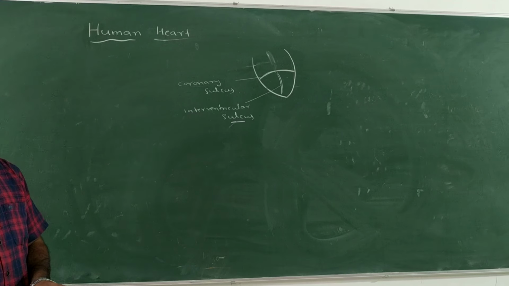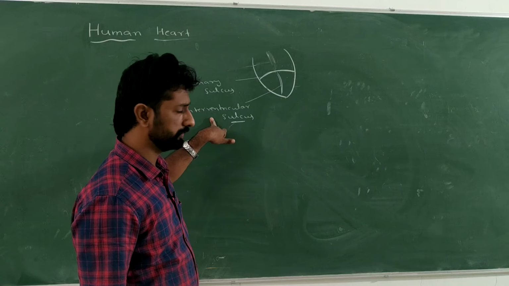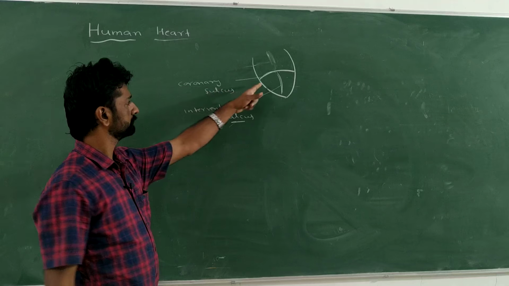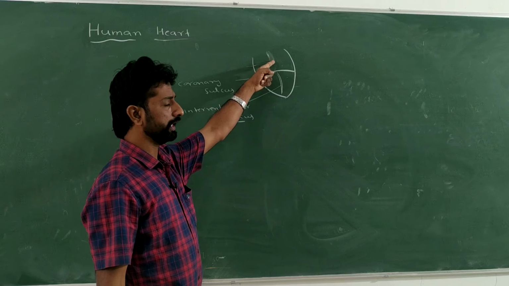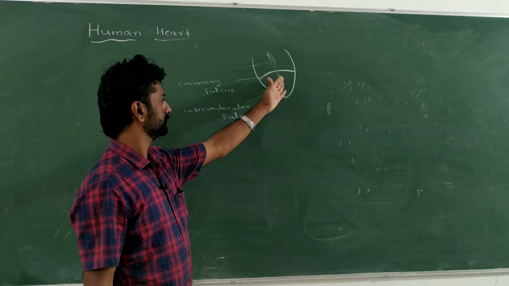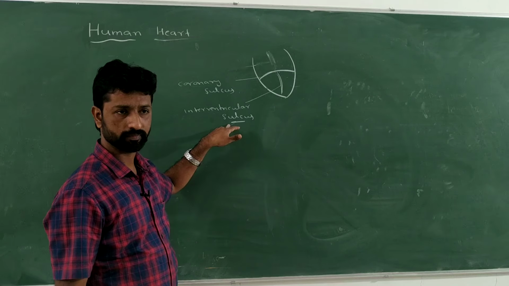So on the external side of the heart, the division between the atria and the ventricles is the coronary sulcus, and between the two ventricles is the interventricular sulcus.